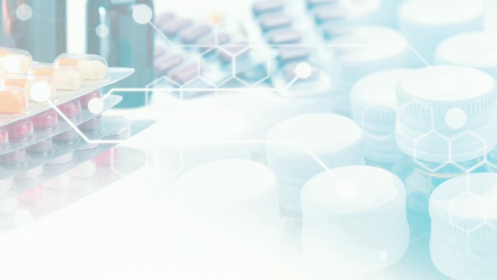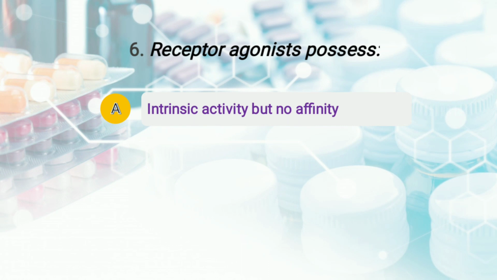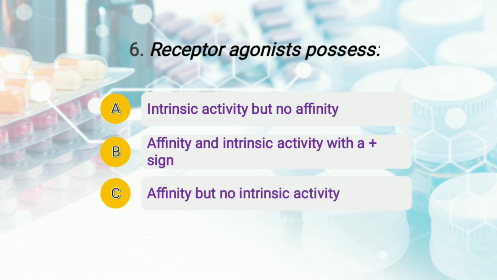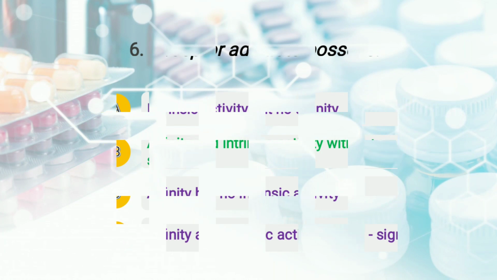The question is, receptor agonist possesses, and the options are A, intrinsic activity but no affinity, option number B, affinity and intrinsic activity with a positive sign, option number C, affinity but no intrinsic activity, and option number D, affinity and intrinsic activity with a negative sign. So students, right answer of this question is option number B, that is affinity and intrinsic activity with a positive sign. Moving to question number 7.